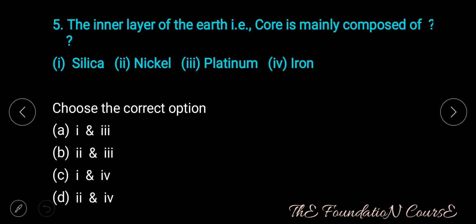Question number 5. The inner layer of the earth, that is the core, is mainly composed of 1. Silica, 2. Nickel, 3. Platinum, 4. Iron. Choose the correct option. Option A, 1 and 3. Option B, 2 and 3. Option C, 1 and 4. Option D, 2 and 4.